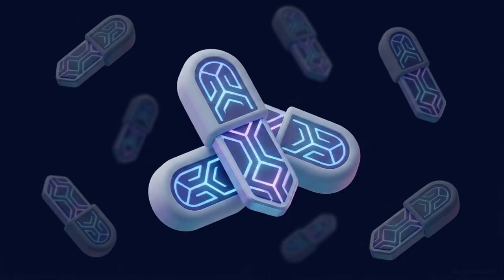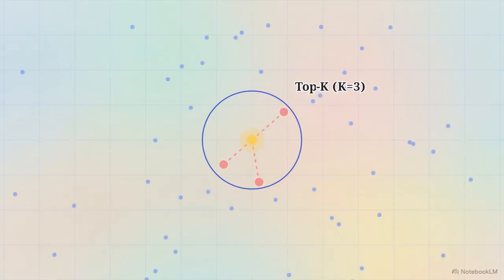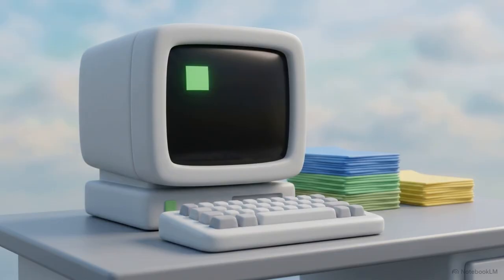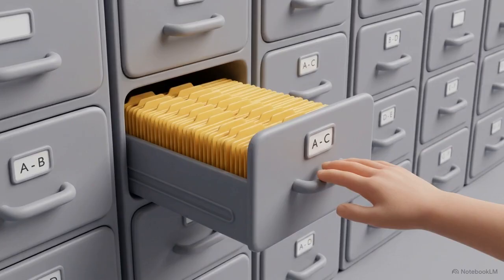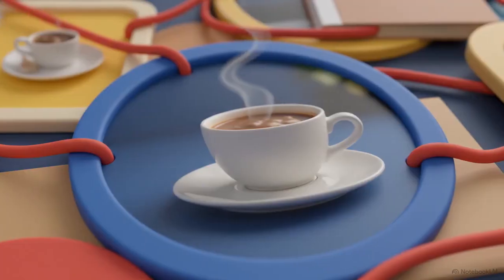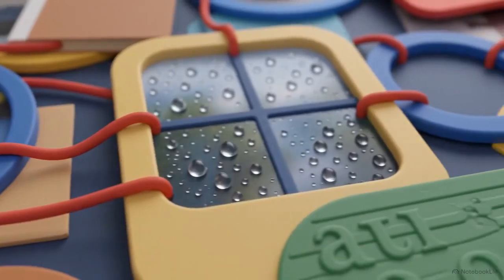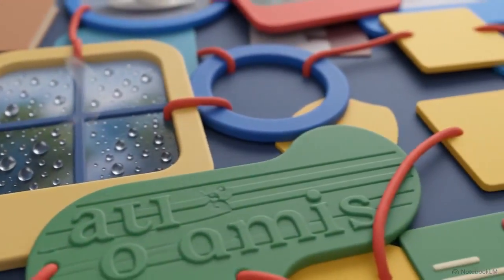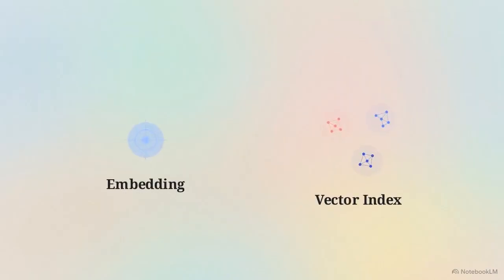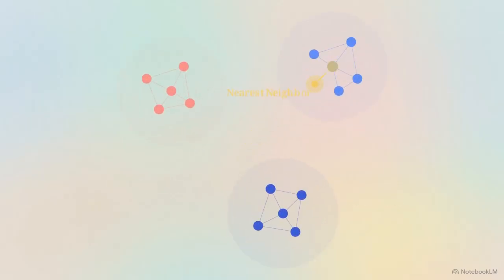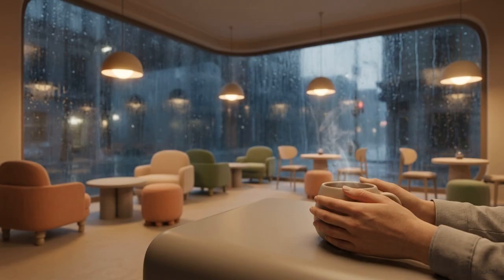Engineers call this the top K nearest neighbors, the small selection of data that sits closest to your intent in mathematical space. This is a departure from how we've used computers for decades. We are moving away from the era of rigid alphabetical sorting and binary filing systems. Human beings don't think in spreadsheets or exact keywords. We navigate life through associations, memories, and interconnected concepts. By pairing the depth of embeddings with the efficiency of vector indexing, we've built an architecture that finally organizes information the same way we experience it.